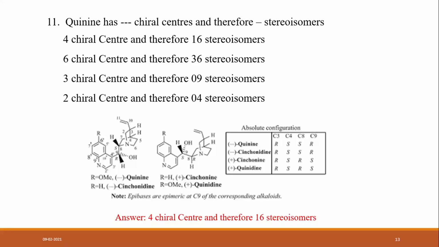But when 4 chiral centers are there, it generates 16 stereoisomers, 16 different structures having the same connectivity but a different orientation of atoms. If carbon number 3 is R, another one is S. Like this, the configuration changes at each position. So if an organic compound contains 4 chiral centers, it generates 16 stereoisomers.